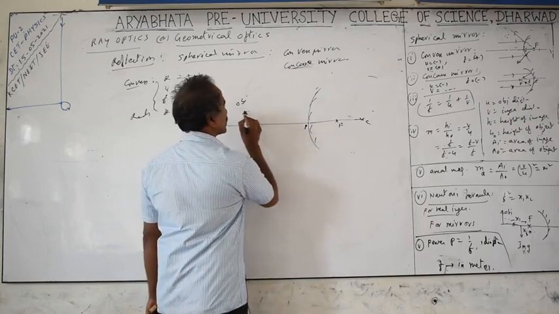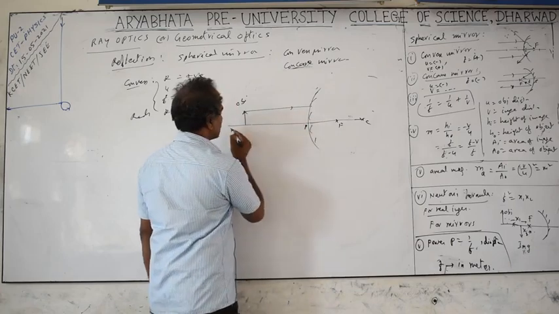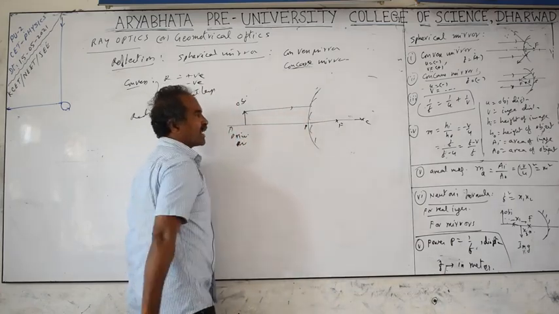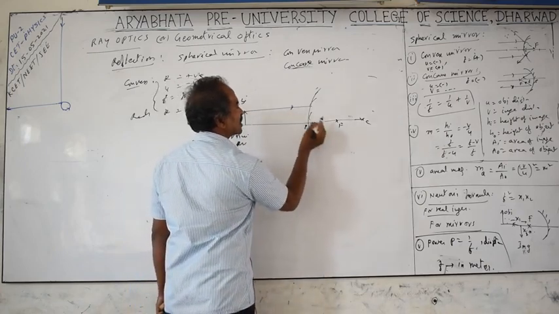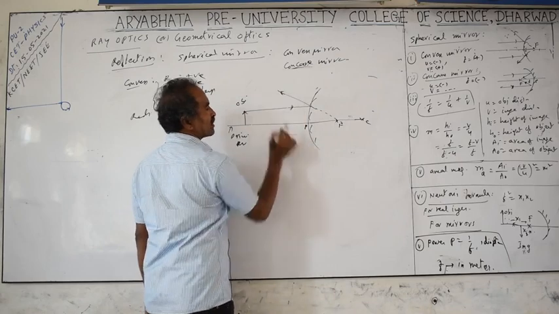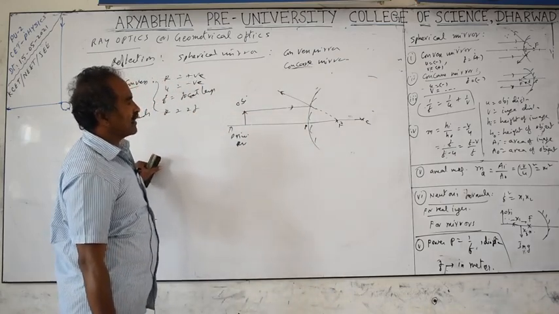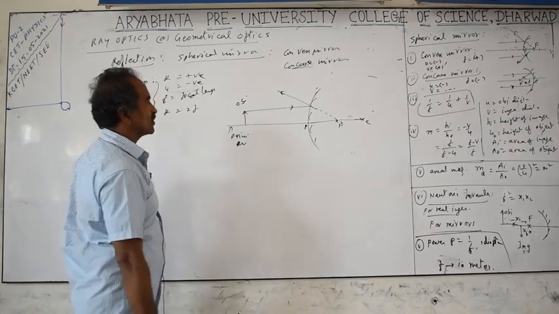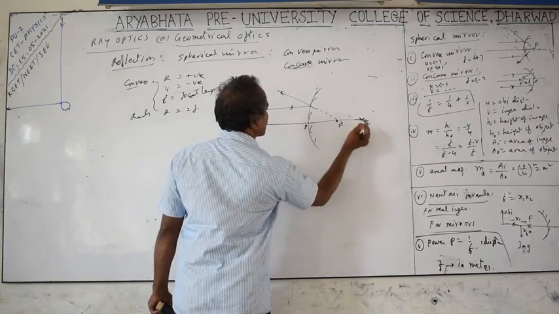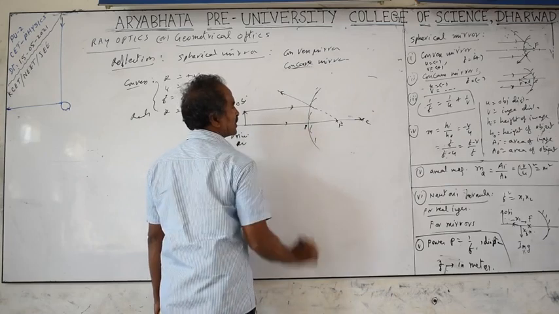Light rays coming parallel to the principal axis, this is the principal axis. Light passing parallel to the principal axis, after reflection, behaves as if it is passing through the focus. That point you have to remember. And light rays passing along the center of curvature will always be normal to the surface, so they retrace the path. Here they will be retracing backwards.